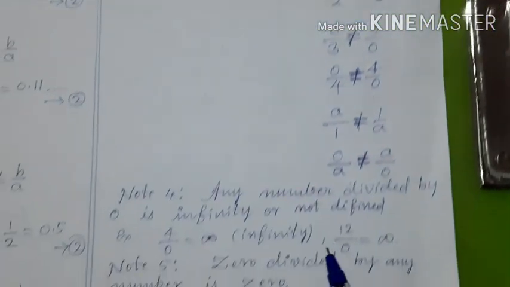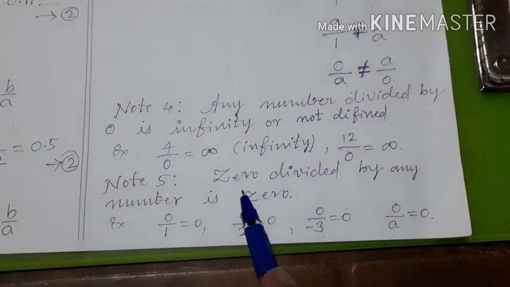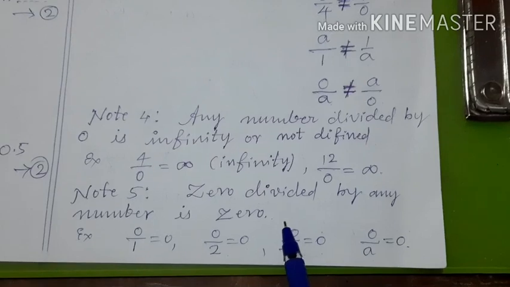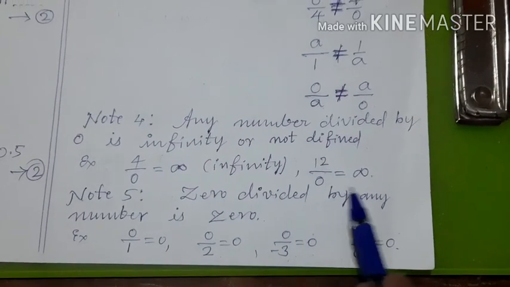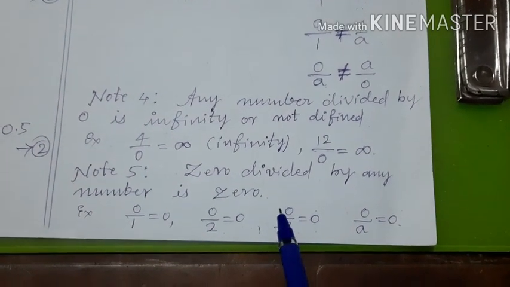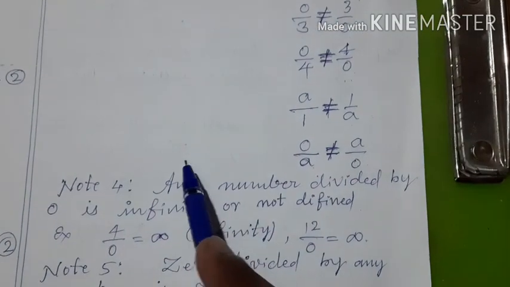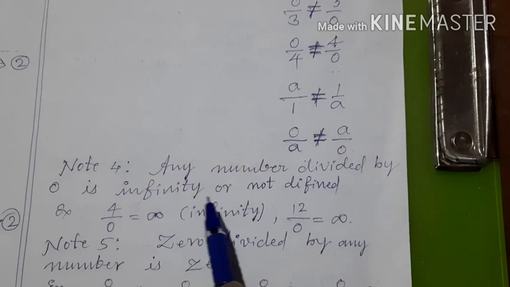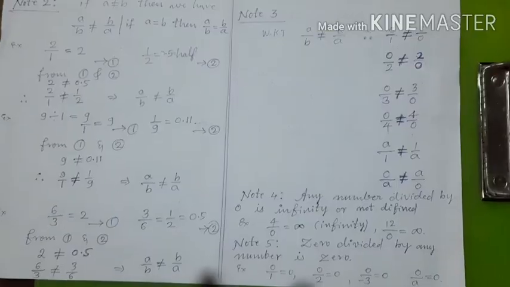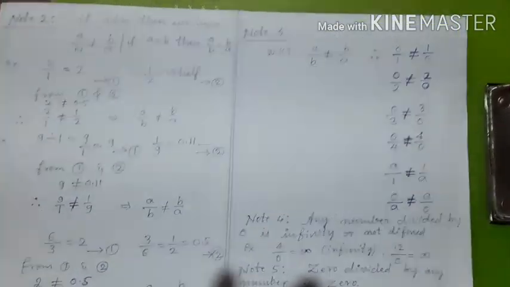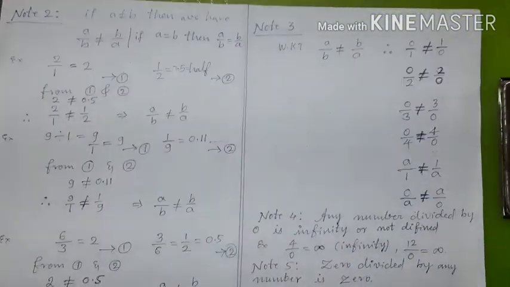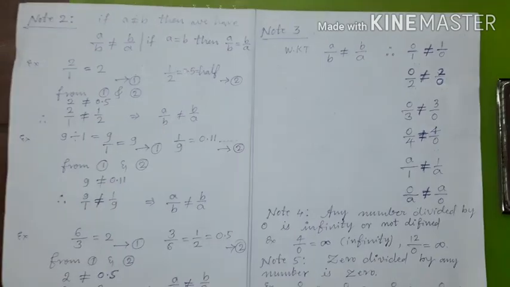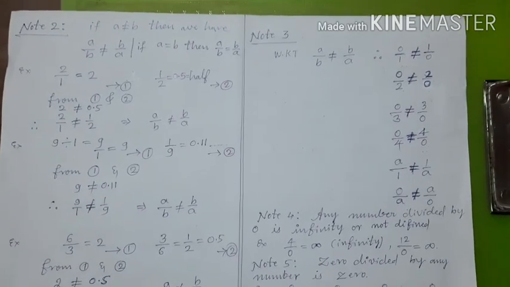Okay? And children, if 0 is divided by any number, the answer is 0. So 0 divided by any number is always 0. And any number divided by 0 is infinity or not defined. By knowing these properties, we will be able to understand the further concepts of the rational numbers or any numbers.